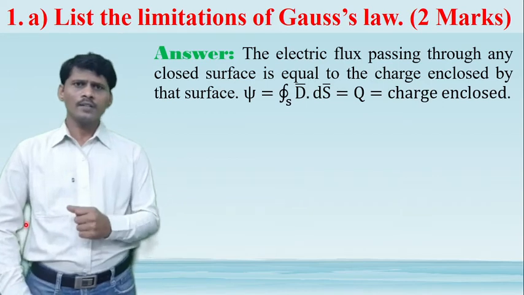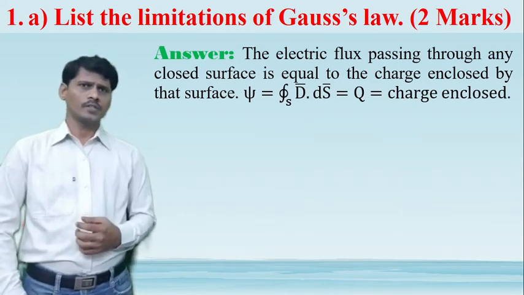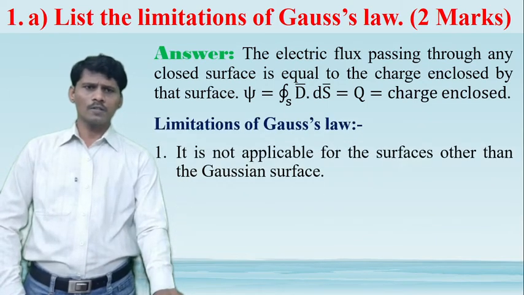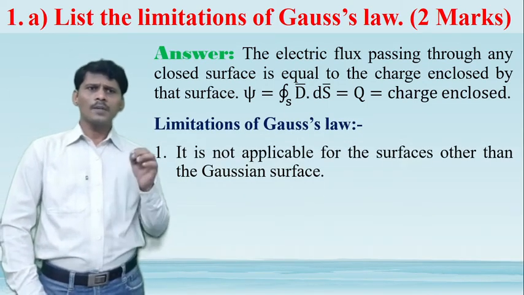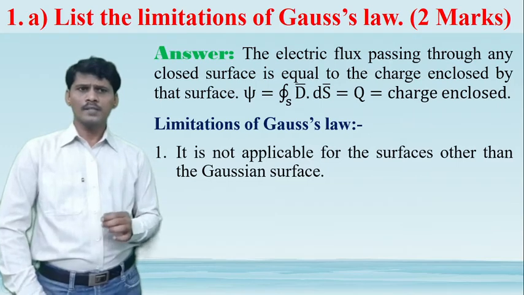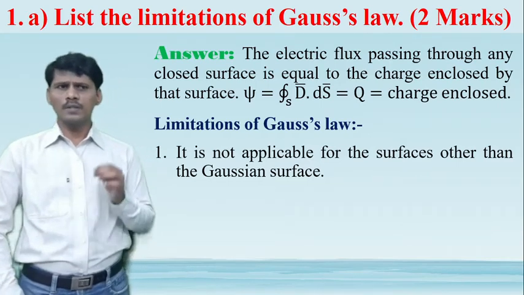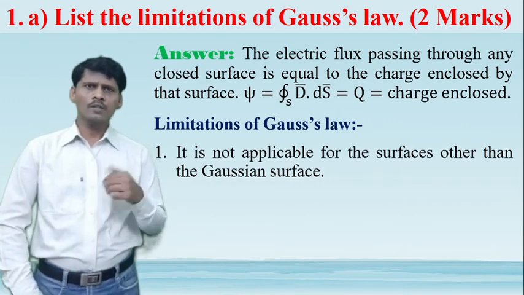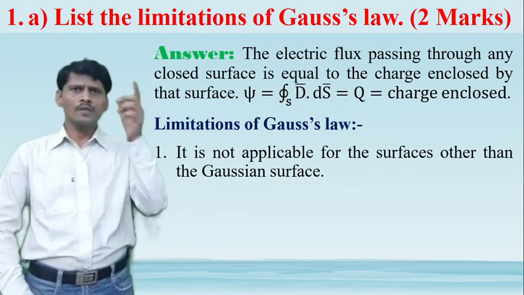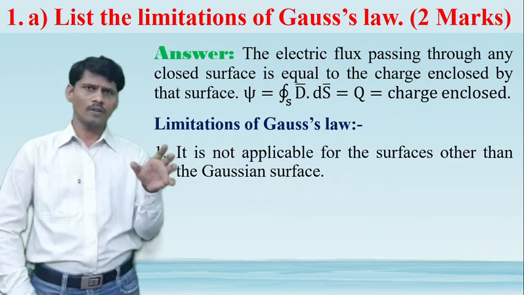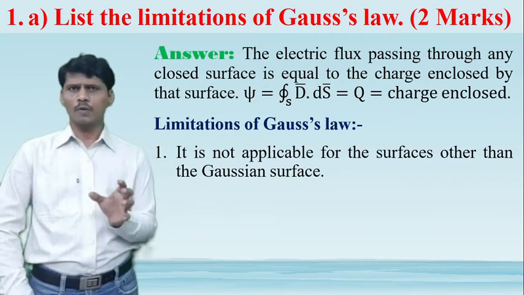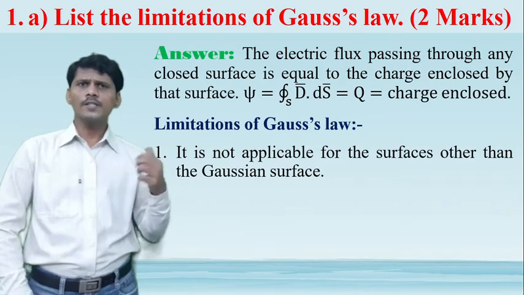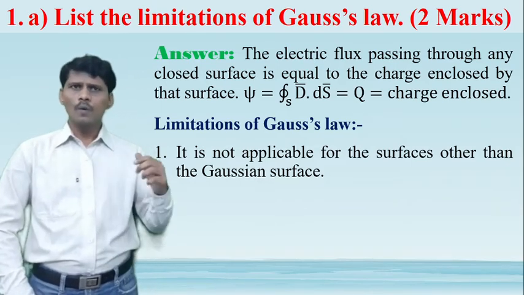Now here the question is, what are the limitations and what are the drawbacks of the Gauss law? The first limitation of the Gauss law is, it is not applicable for the surfaces other than the Gaussian surface. So what is the Gaussian surface? The Gaussian surface must be closed. It is not applicable for the surfaces other than the Gaussian surface. So that is one of the limitations.